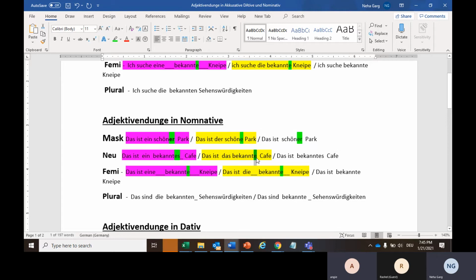Yes, so we are not doing any extra addition, just simply e, because we have das already. And here, we added es because we don't have any article to declare. So we are taking this es from das to declare that café is das Café.